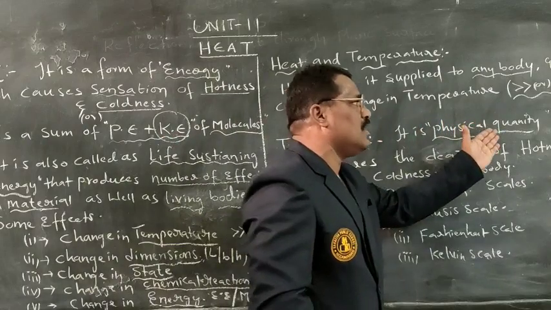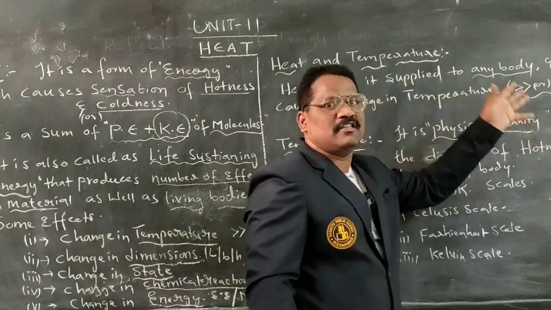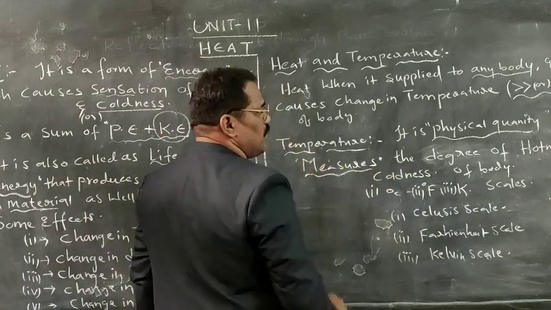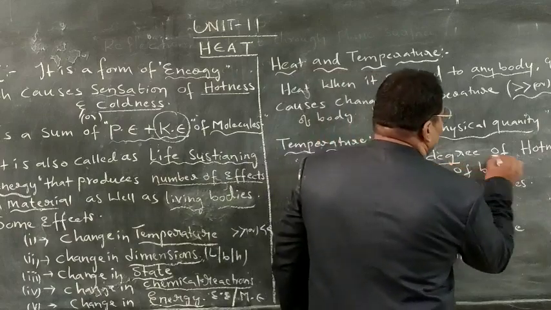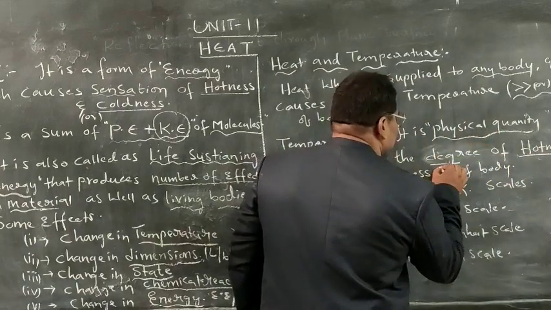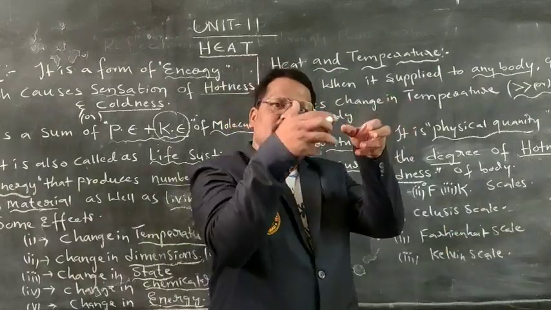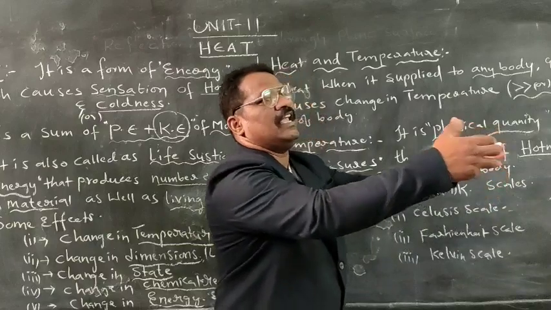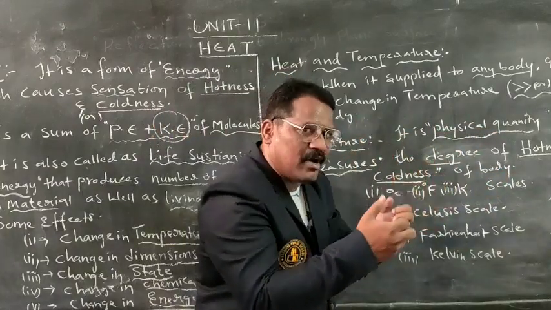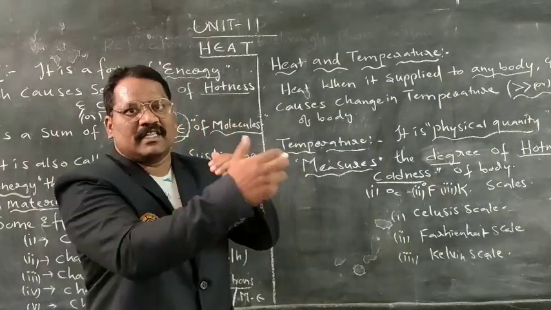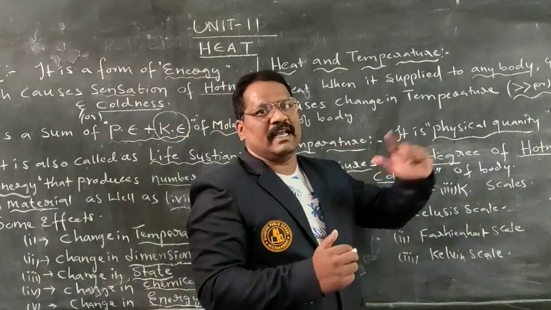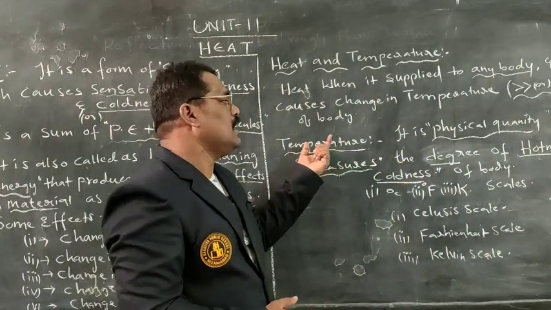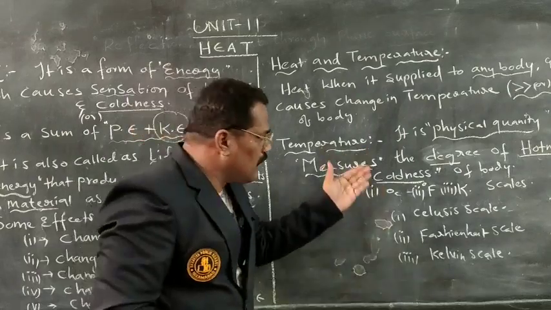Here temperature is also a physical quantity, the same as length, mass and time. We use it to measure the degree of hotness as well as coldness of a body. How hot is the body? How cool is the body? This degree of hotness and coolness is measured by what we call temperature.